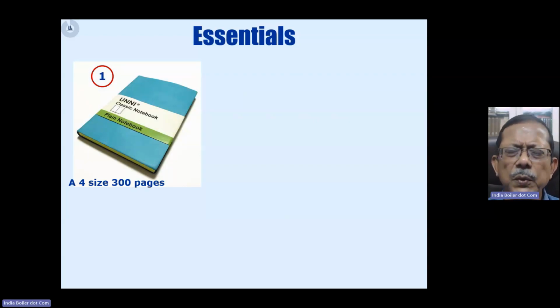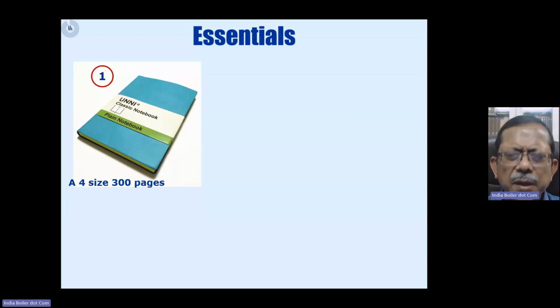Whatever you do, do it in this notebook only. Don't use small notes and individual loose pages. Never do that, because whatever you're preparing, you will need as a reference just before the examination to go through, right? Keep everything in one place. That is the one thing.